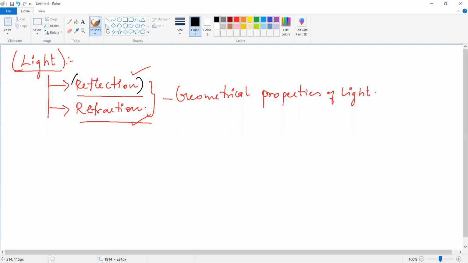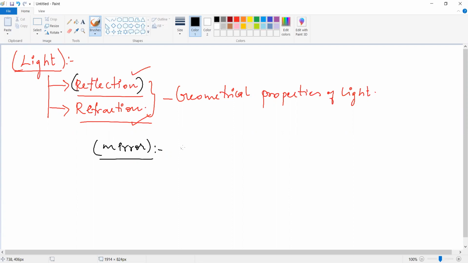So all of you know about the reflection. Reflection means what? Where is the light reflected? Atulyan, tell me where the light is reflected. A mirror. Very good. So for the reflection, we want one object. That object is called a mirror. So from that mirror only the light will get reflected.